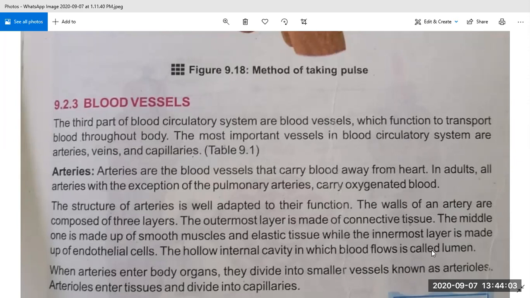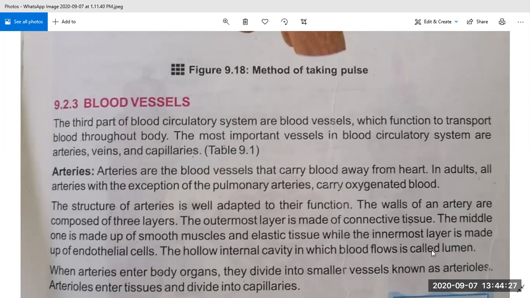And the innermost layer is made up of endothelial cells. After these layers, there is a hollow part, the hollow internal cavity in which blood flows. Hollow means empty. That is called lumen. So the internal part of an artery is called lumen.